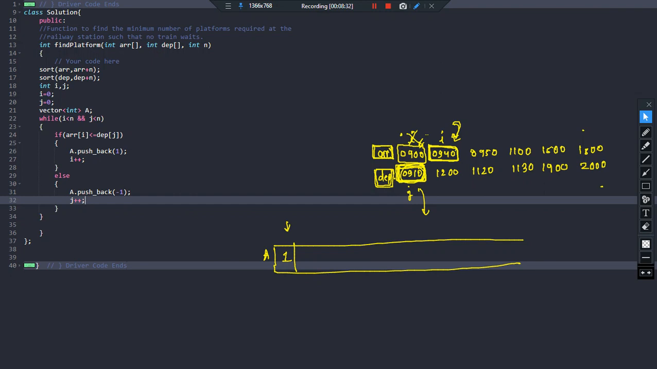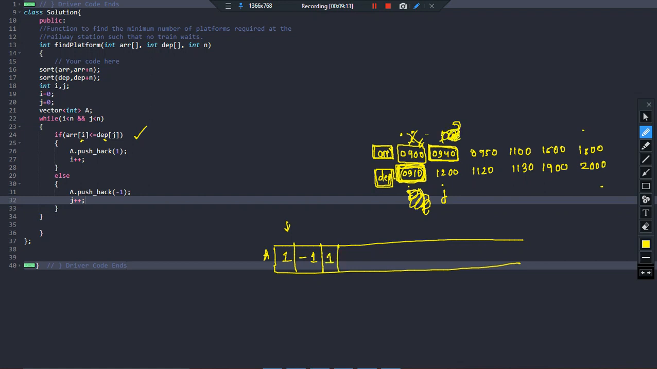So you see, I basically pushed here -1, right? Now j is pointing to this point. Now pay attention. Arr of i is 940, departure is 1200. What does it indicate? It indicates that arr of i is less than dep of j. So basically, I need one more platform, right? Because right now the arrival time is 940. So this train is going to come at 940, and the departure time is 1200. So arrival time is less than the departure time, and we know that if arrival time is less than departure time, it indicates that I need an extra platform. So basically, I'll push 1 again, right?